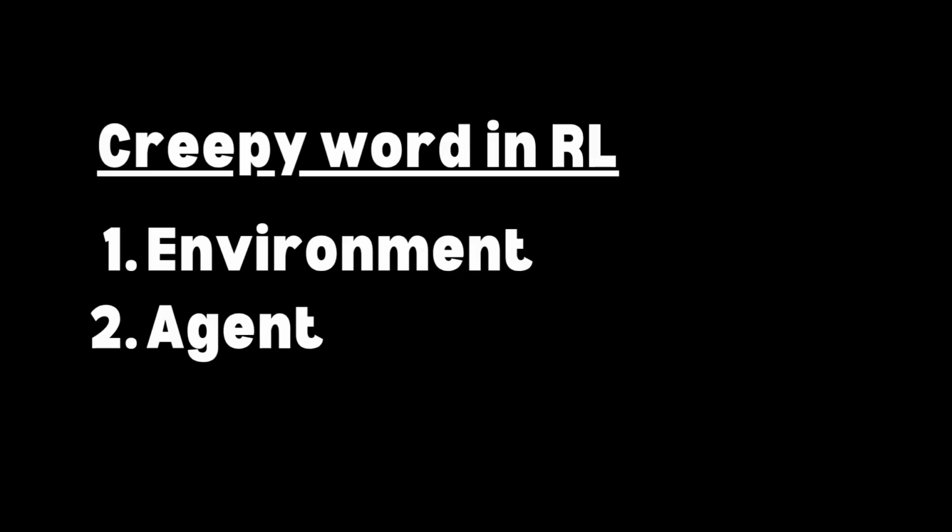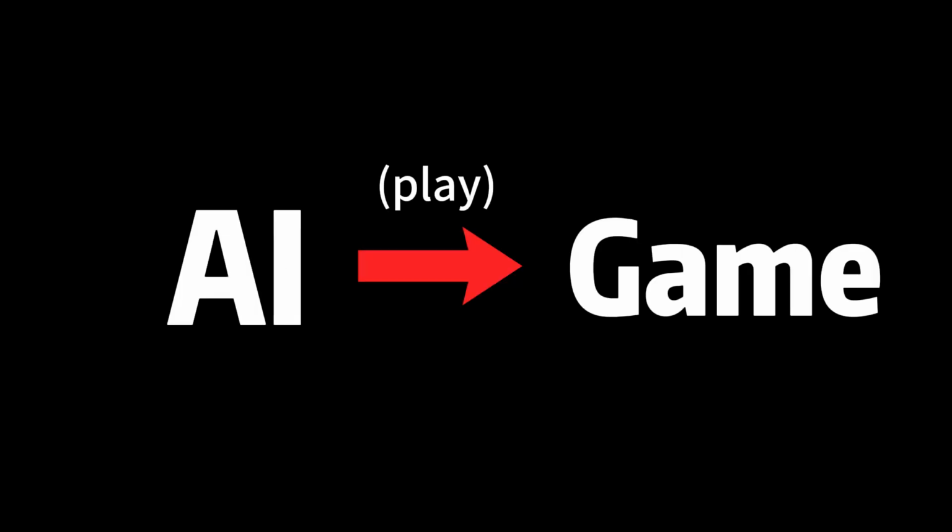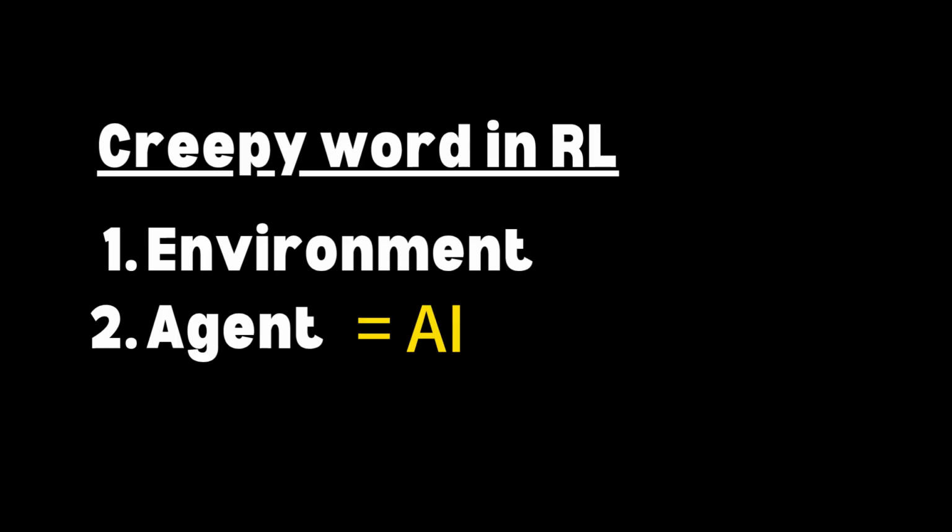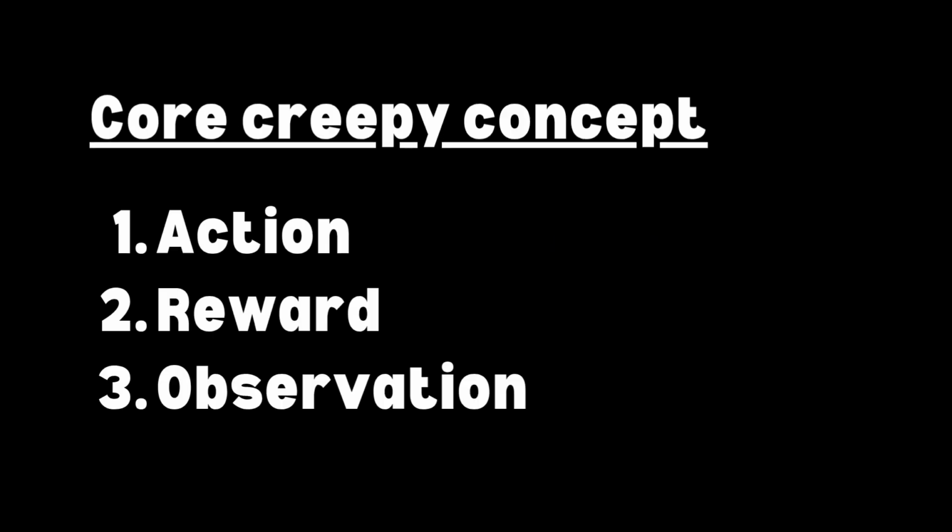Here are some words in reinforcement learning: environment and agent. So what is this? For example, let's say you want to train an AI to play your game. Then in this case, the AI is the agent and the game is the environment. Something like this. So here is the core concept in reinforcement learning.